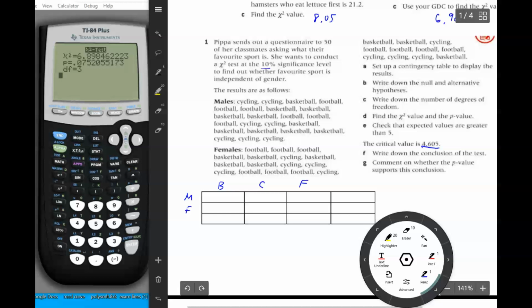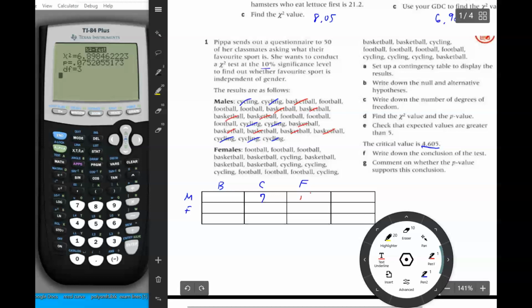So we do that by counting up the number of cycling for males, for example. So 1, 2, 3, 4, 5, 6, 7. So there's 7 males who like cycling. And then for males who like basketball, there's 1, 2, 3, 4, 5, 6, 7, 8, 9, 10.